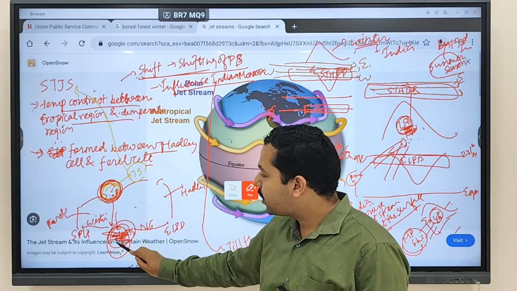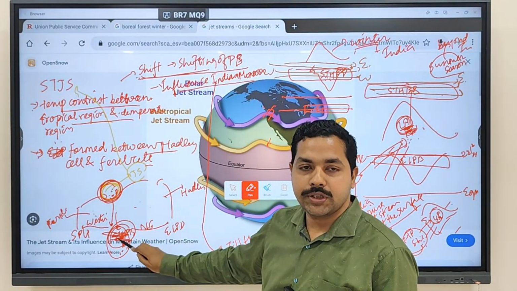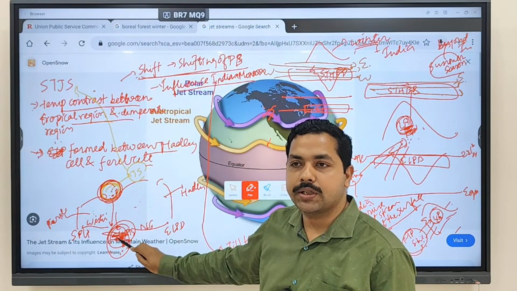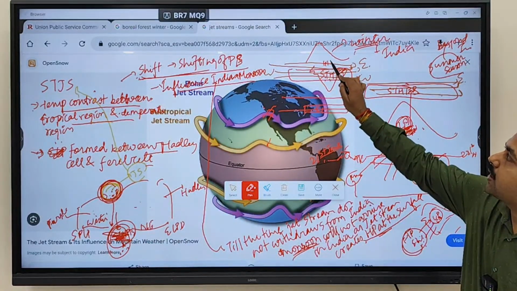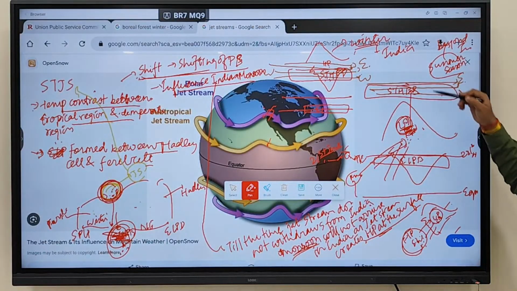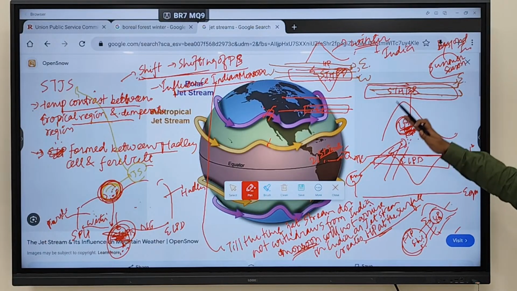So when it blows in the upper atmosphere, at the lower level, which type of pressure is being created? High pressure is being created. So when the jet stream blows over India in winter, high pressure at the surface is being created. When it withdraws from India, what is being created? Low pressure is being created, and that's how it allows the onset of the Indian monsoon. Clear? Any doubt regarding this particular thing?